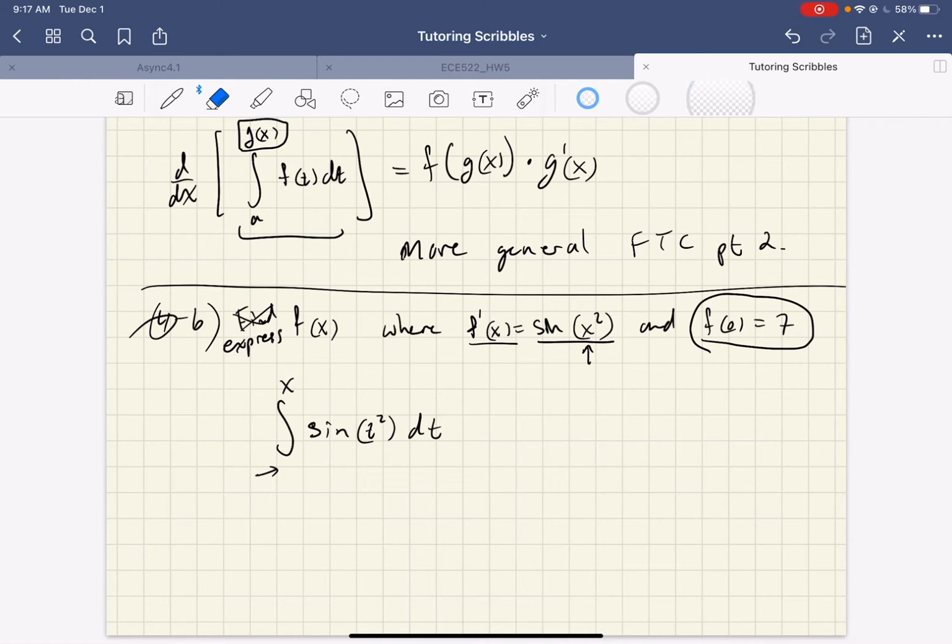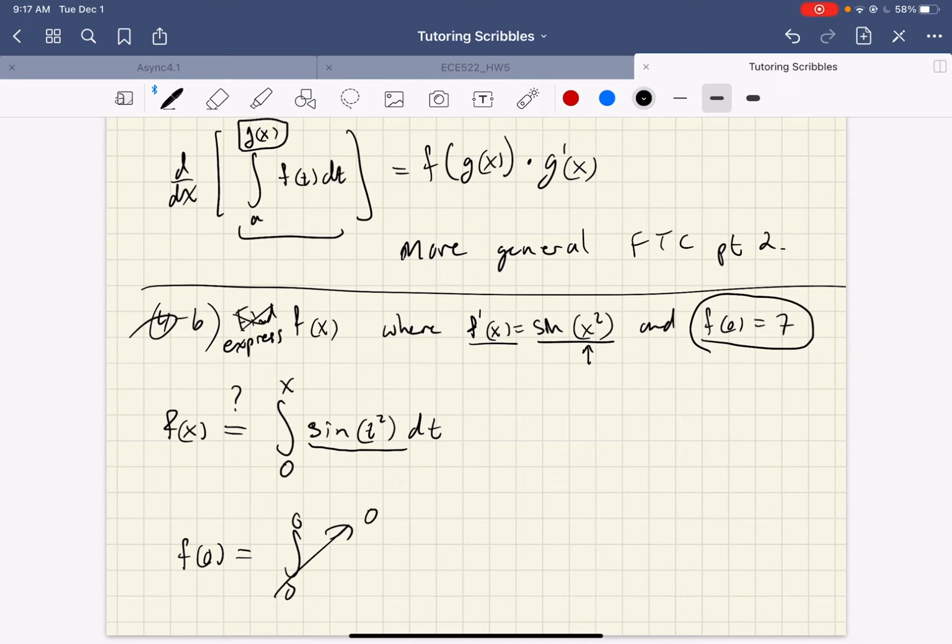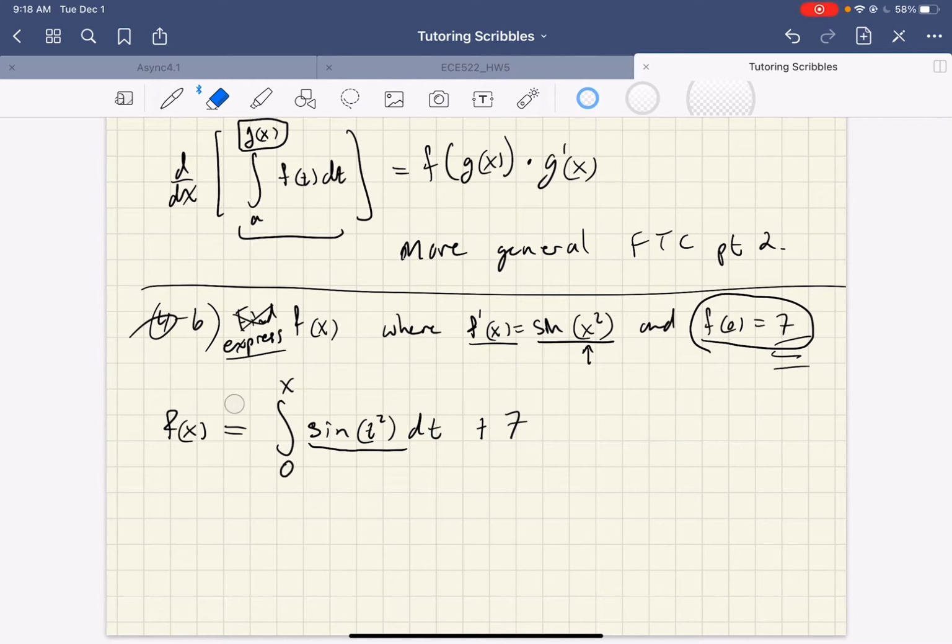Well, off the top of my head, I don't know much about how this integral behaves. But if I want to make my life easy, if I just put a 0 here, and at first I say, well, maybe this is f of x, equals with a question mark. Well, now f of 0 would be the integral from 0 to 0. Aha, that's 0, which is not 7. I wanted to get 7. So what I do is I say plus 7. Now I have expressed the correct answer, f of x.